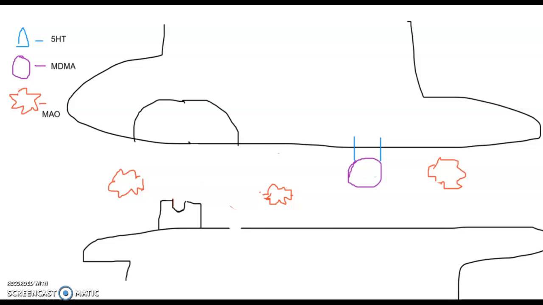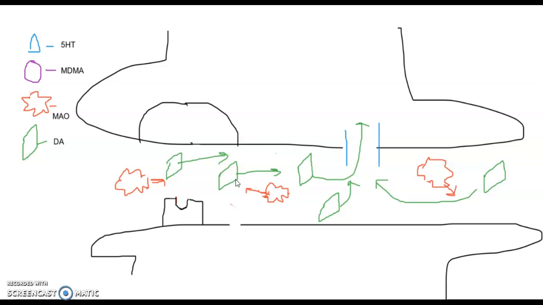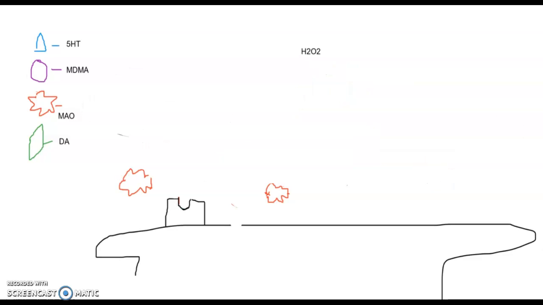SERT continues to work as soon as ecstasy deactivates, but it now does not have any serotonin to transport back in the presynaptic terminal. To get around this problem, SERT will transport dopamine instead. Dopamine is another monoamine neurotransmitter and is structurally similar to serotonin and can pass through this transporter. Dopamine, or DA, is converted to hydrogen peroxide within the presynaptic neuron. This is done by MAO as well. As it turns into hydrogen peroxide, that H2O2 destroys the cells from the inside as a neurotoxic effect.